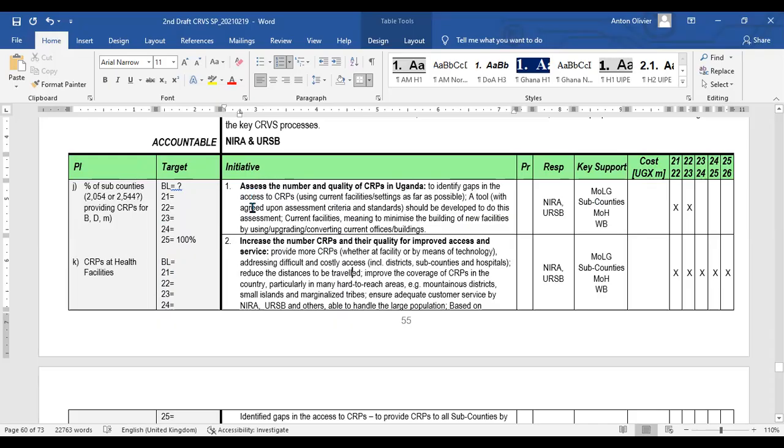In this case, first of all, we assess the number and quality of self-registration points in Uganda. We have to do a proper gap analysis and determine the needs. That is an initiative to be driven by NERA and URSB. Again, we prefer to have one single responsibility. Perhaps we can still make it one, but then there can be key support. For example, in this case, some of the key support stakeholders. And we want to do it in years 1 and 2. We have to determine a cost estimate for that still. So remember, it is in millions.